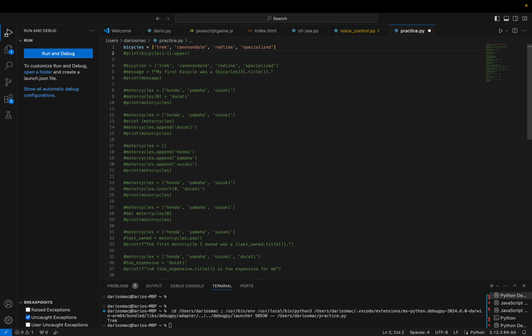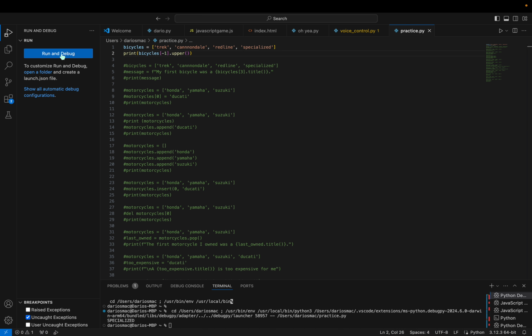Okay, so now let's see what happens when you just print bicycle -1. Always got to do this. I forgot that. Specialized.